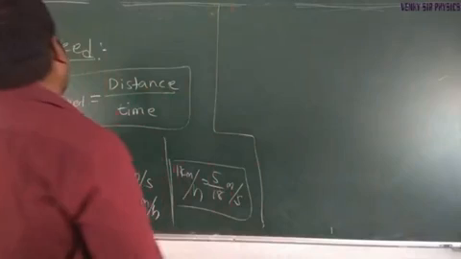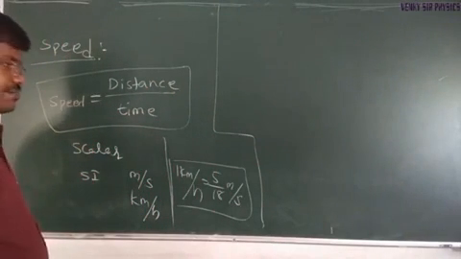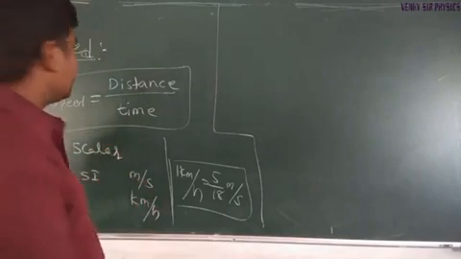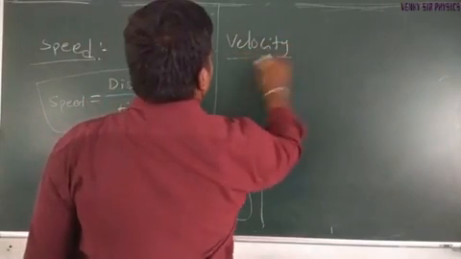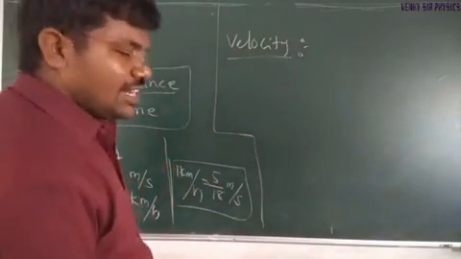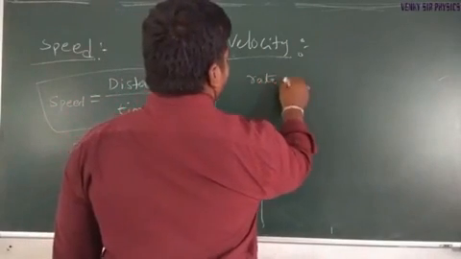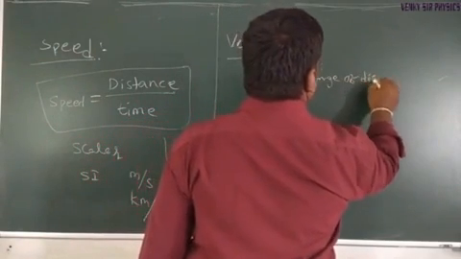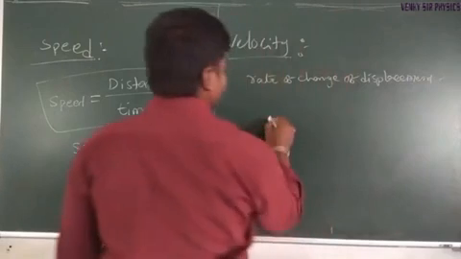So we know that speed is defined as the ratio of distance to the time taken, or the rate of change of its position. Coming to velocity. Velocity is defined as the rate of change of displacement. Rate of change of displacement.